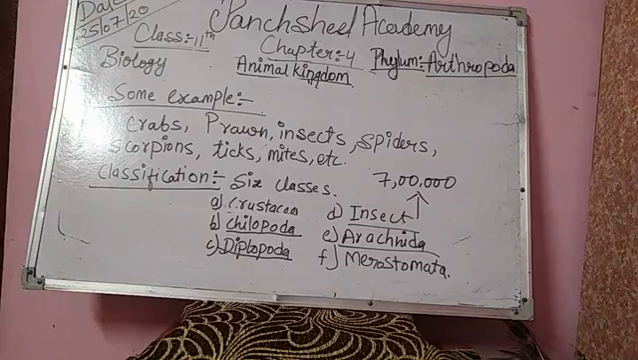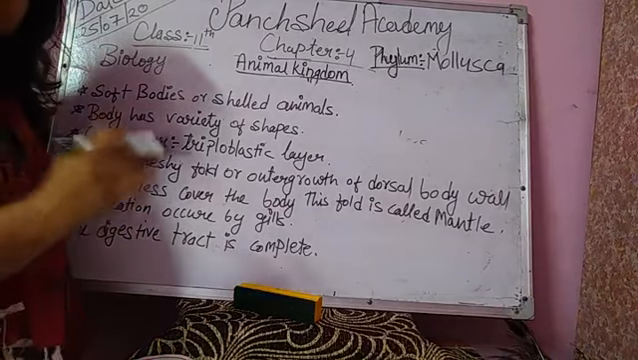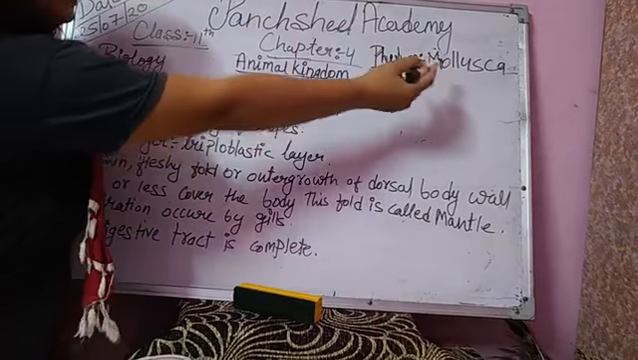The main members of this class are spider, scorpion, etc. Okay, these are the main classes of phylum Arthropoda. Phylum Arthropoda is finished. Now we are talking about phylum Mollusca.